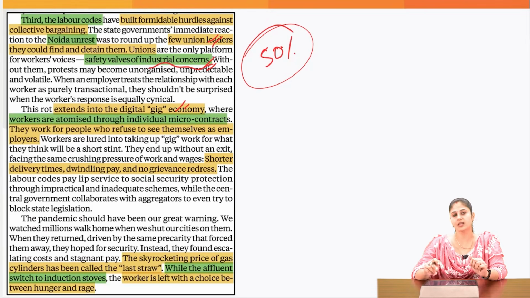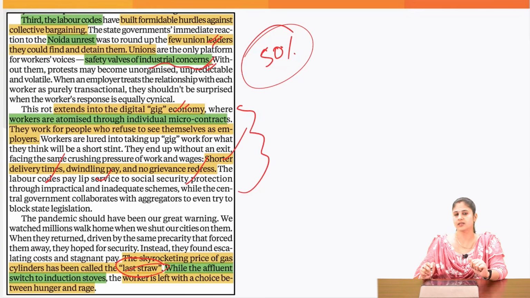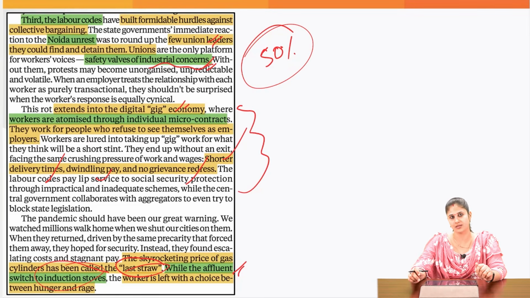And when you talk about the gig economy, we all know how workers are exploited here. There are shorter delivery times, dwindling pay, and no effective grievance redressal put into place. And we all know gig economy is on the rise. And that is another reason why we are seeing increased exploitation of the workers. And the last triggering factor is the increase in the price of gas cylinders, because when it comes to the affluent sections, they could make a switch to induction stoves. But what about the workers who are hardly earning 10,000 a month in the Delhi NCR region, which is not even a minimum wage? It is not enabling the workers to meet a decent standard of living.